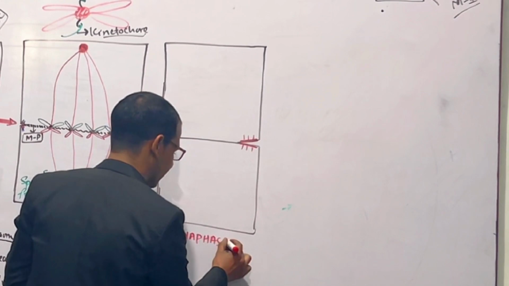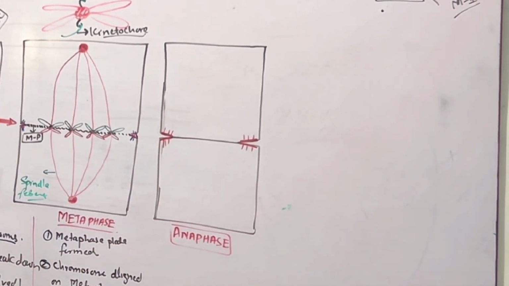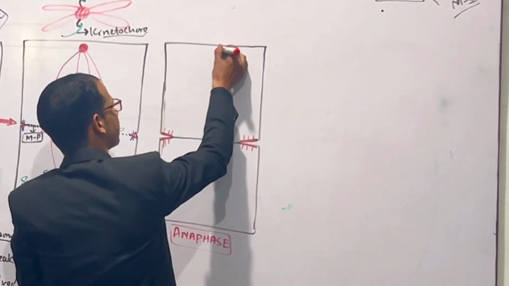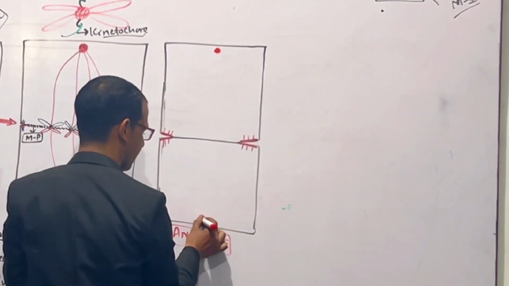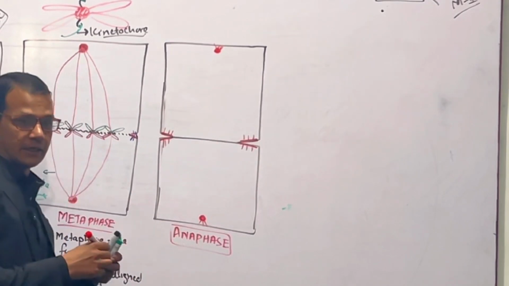There is one activity in anaphase that is really important. For example, this is the centriole. This centriole is attached by cytoskeleton to the cell membrane, right?